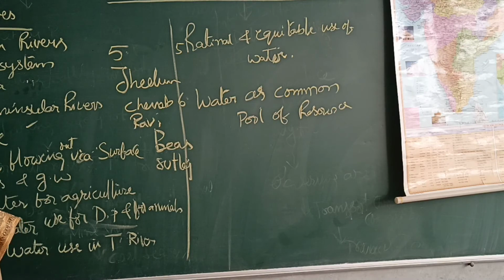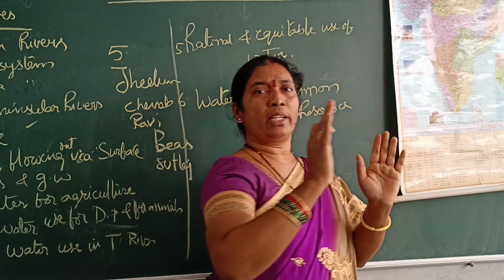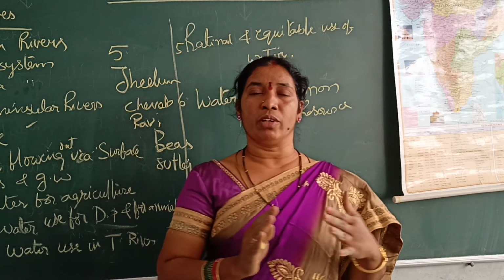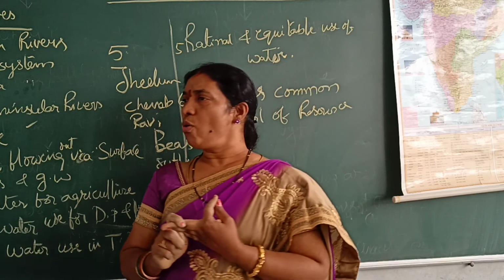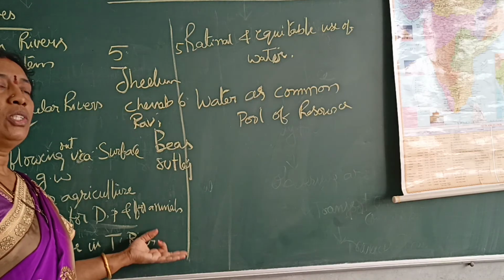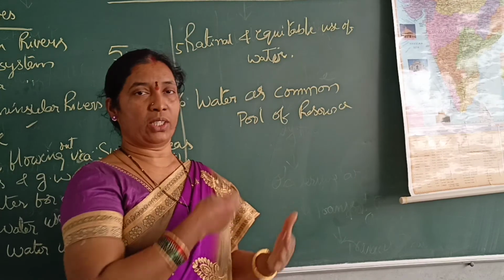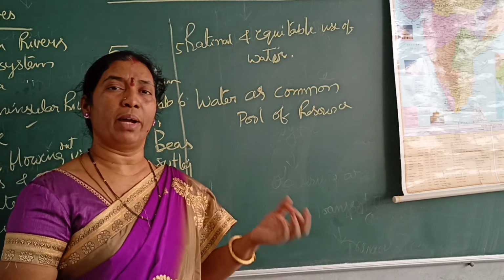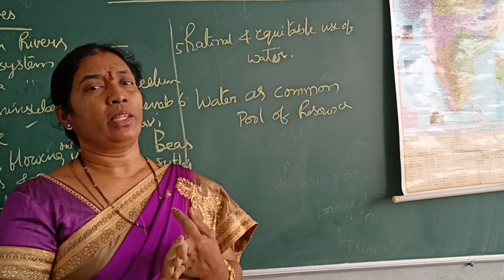See, the Tungabhadra river is related to three states: Andhra Pradesh, Telangana, and Karnataka. So what is the problem? Why are we mentioning the Tungabhadra river here? Because the Tungabhadra river faces more challenges, and there are many conflicts between these three states. The water is used by three states: Karnataka, Andhra Pradesh, and Telangana.